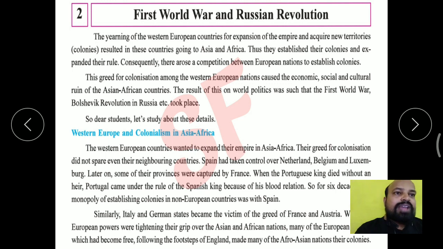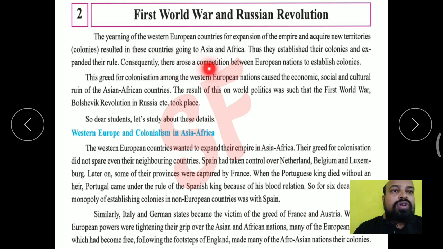To extend their empire, these countries established their colonies in Africa and in Asia, and thus they expanded their rule. They established their colonies in our country India also. They started the first war against Sirajuddaulah. They established their fortresses and extended their rule.